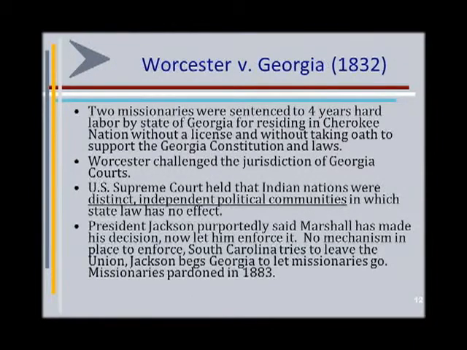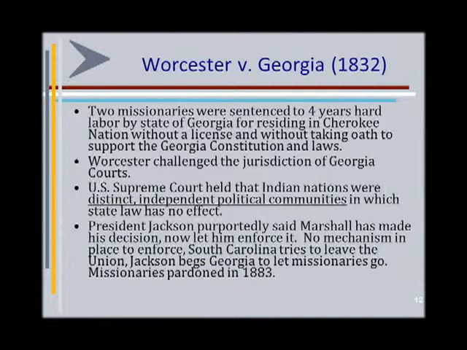The final of the Marshall Trilogy cases is Worcester v. Georgia, which was heard in 1832. In this case, 2 missionaries were sentenced to 4 years of hard labor by the state of Georgia for residing in Cherokee territory without having a license and having taken an oath to support the Georgia Constitution and laws. After the loss in Cherokee Nation v. Georgia, Georgia passed laws that required anyone crossing through Georgia territories to obtain a license as well as swear an oath to the laws of Georgia. These missionaries passed through Georgia territory but went straight to Cherokee Nation and were residing in Cherokee Nation at the time. This case was an act of Georgia trying to exercise authority within Cherokee Nation territories.